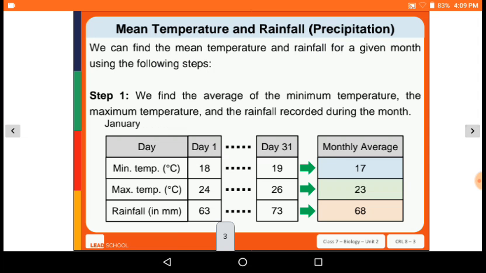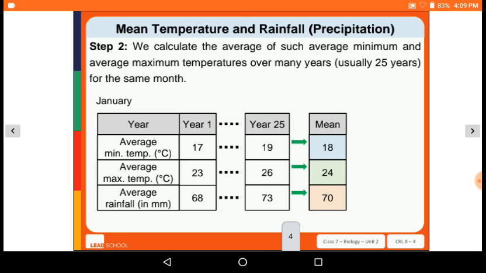So mean temperature and rainfall: we can find the mean temperature and rainfall of a given month using the following steps. We have to find the mean, that is, the average. Step one, we find the average of the minimum temperature, the maximum temperature and the rainfall recorded during the month. For minimum temperature: 18 and 16, the average is 17. Maximum temperature 24 and 26, so the answer is average 23. Rainfall of the two is 63 and 73, so the answer is 68.